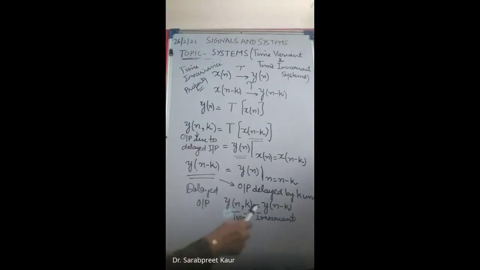But if these two are not equal, then your system is said to be time variant. This is very important, I told you yesterday also. From here you definitely have problems, whether multiple choice questions or subjective type questions. So let us now move on to the problem, it will be much more clear. Let us take a question. First of all, I am taking a simple question.